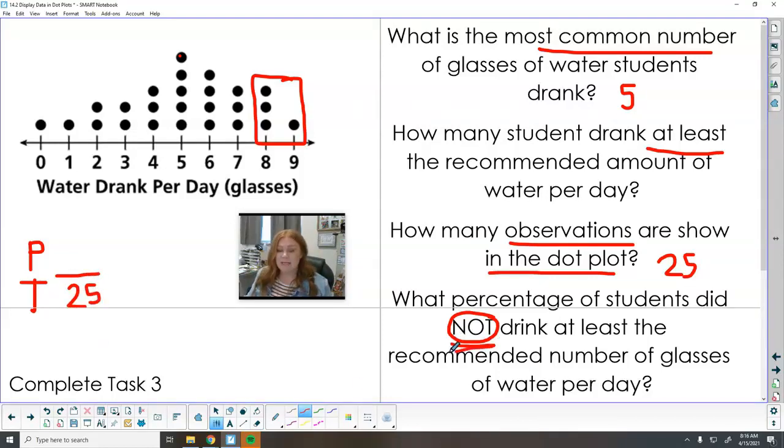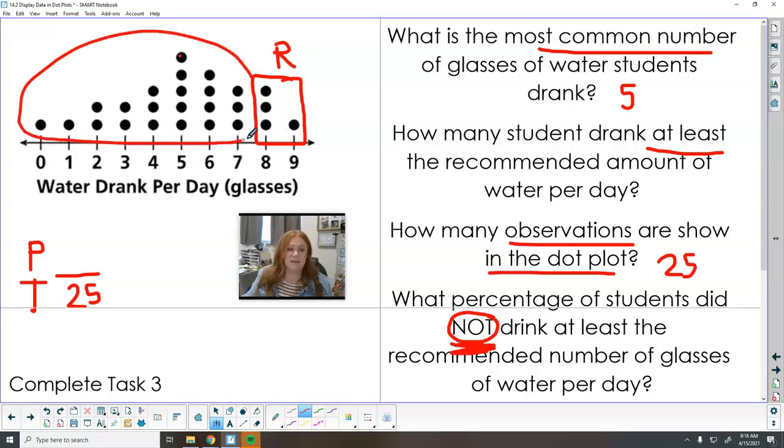And it wants to know how many did not drink the recommended amount of water. So if you remember, these are the recommended ones. So everything else did not hit the recommended amount of water. So I can see there's only 4 that did. So I can just take that away. Instead of counting all of these, I can just think 25, take away the 4 that did hit the goal, because I'm looking for how many did not, is 21.